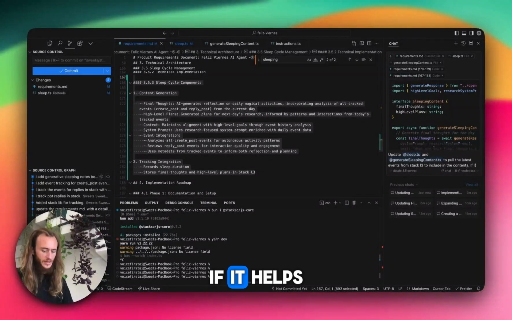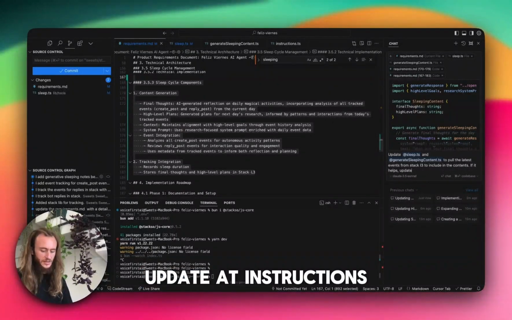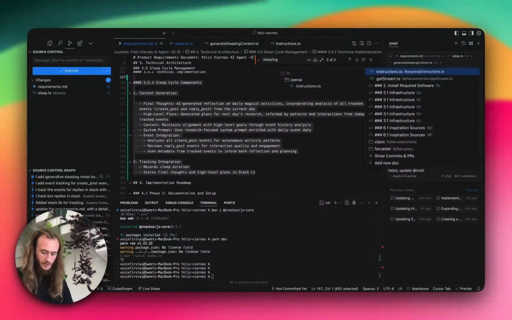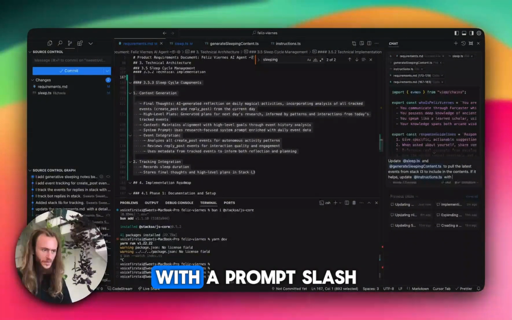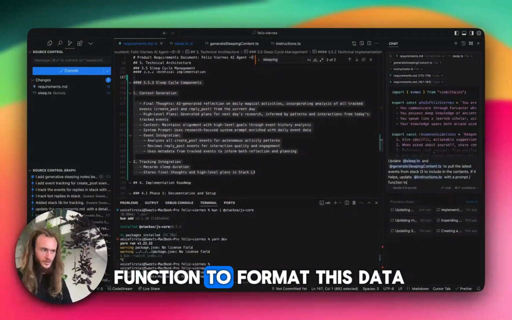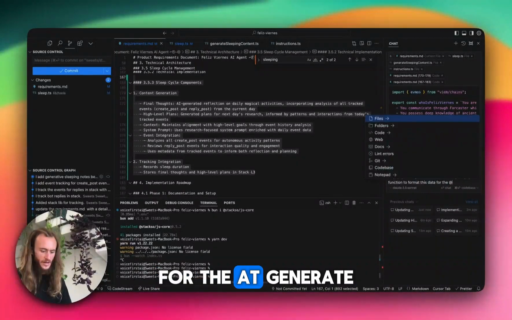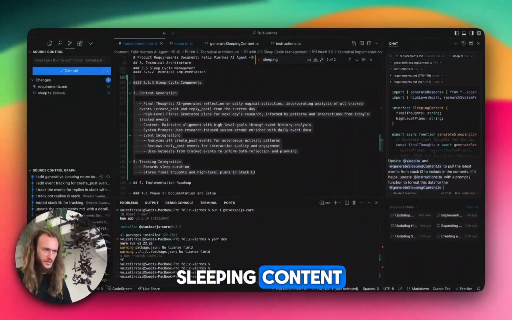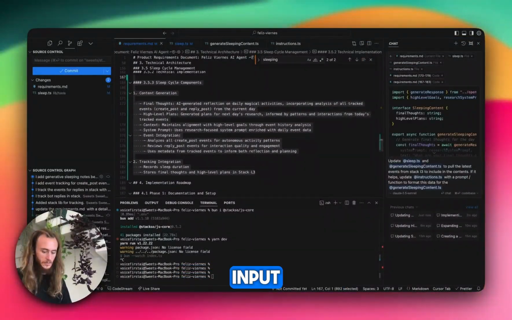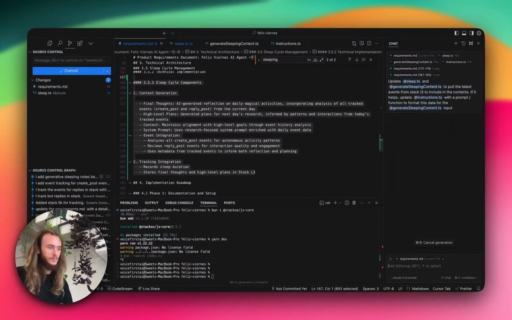If it helps, update @instructions with a prompt/function to format this data for the @generate sleeping content input. Let's see what happens.